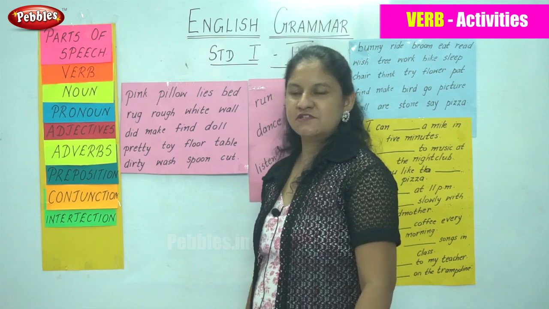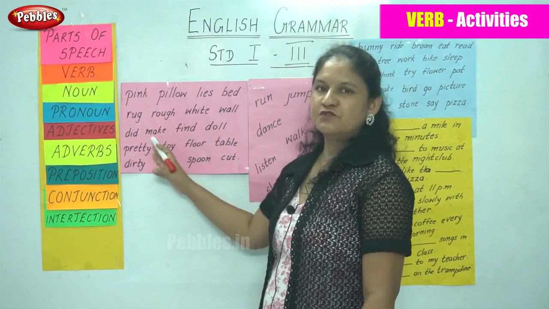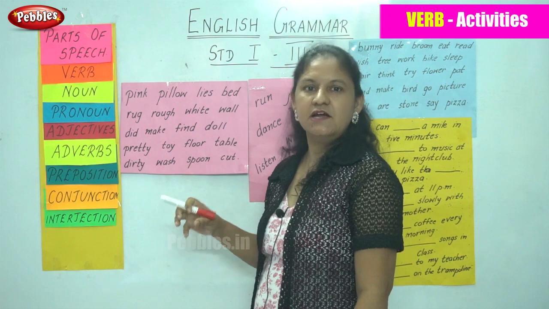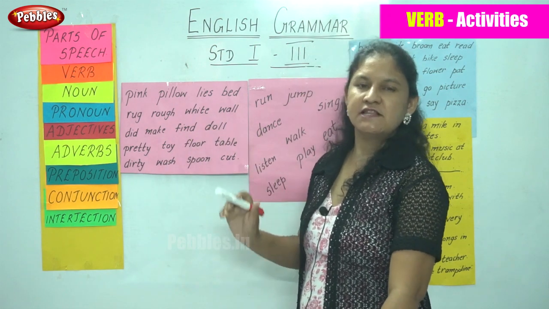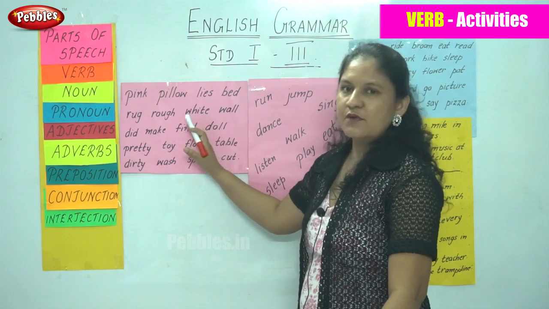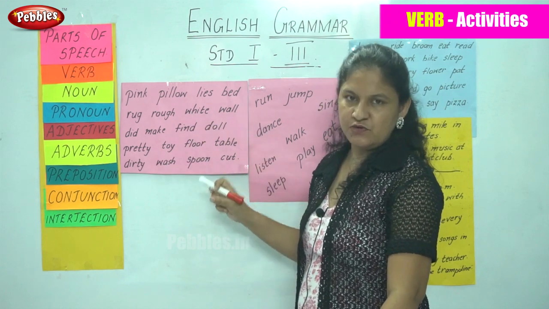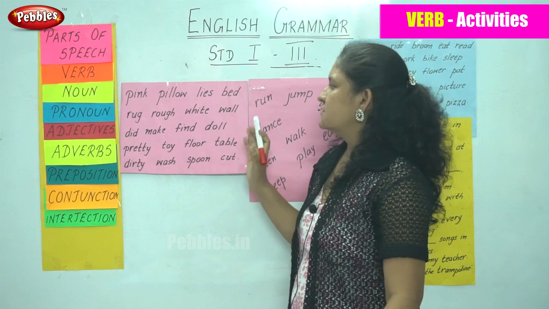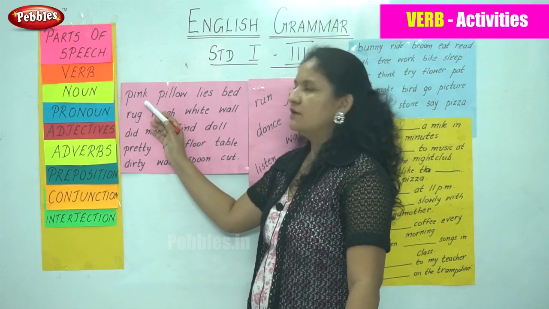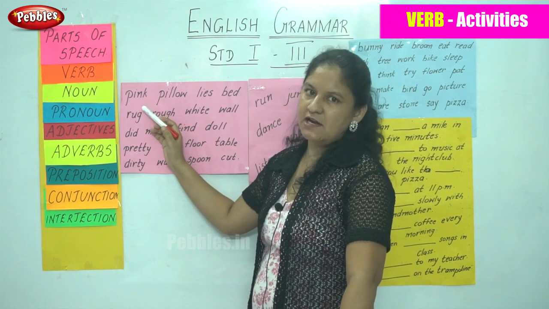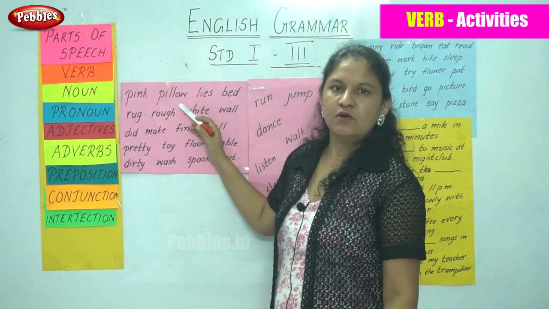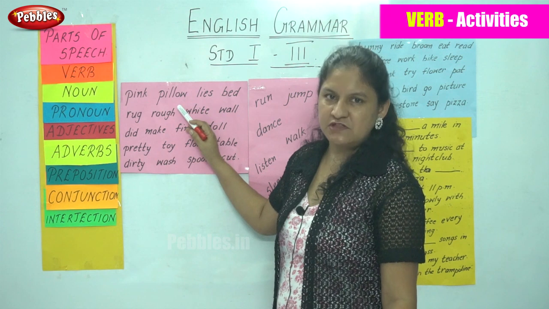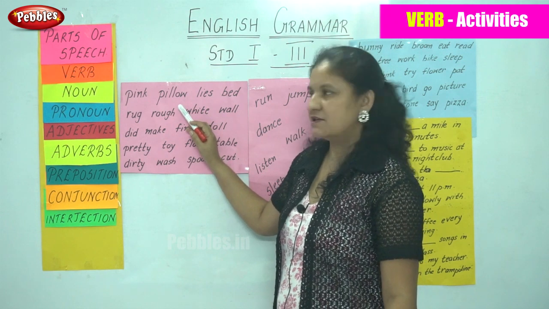A small activity for you wherein you have to pick out the words that are action words. So you have to read each word and understand the word before you say whether it is a verb or an action word and mark it. So the first word is pink. Pink is the name of a color and not an action word. The next is pillow. Pillow again is the name of a thing and not an action being done.